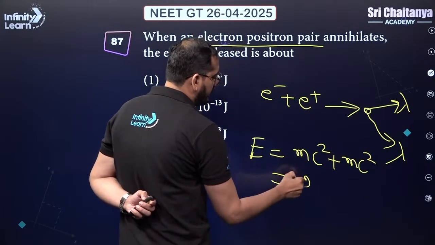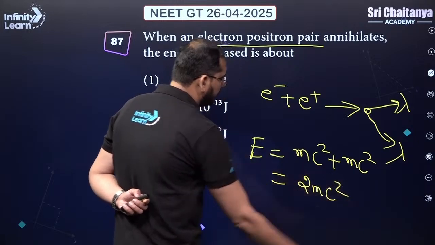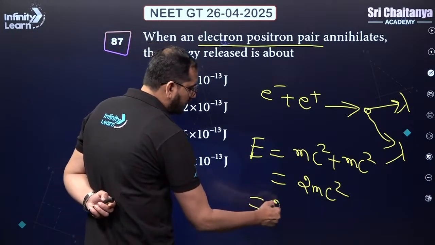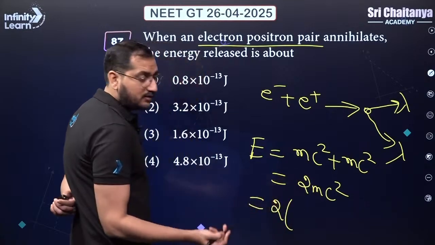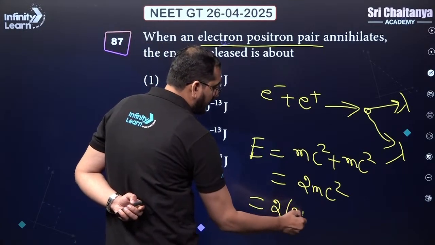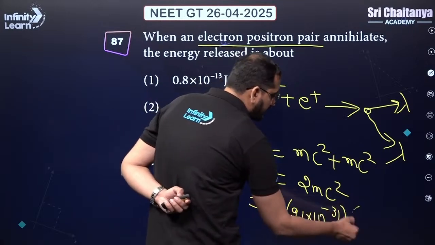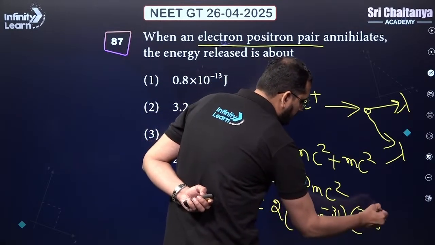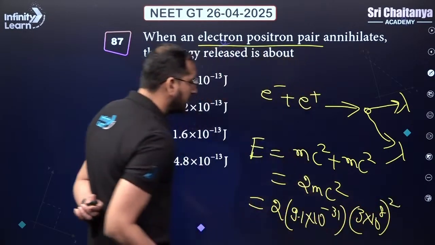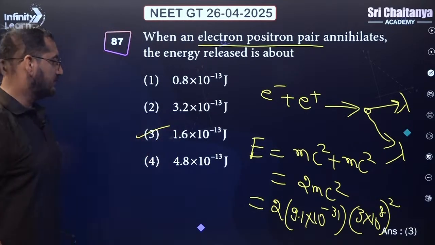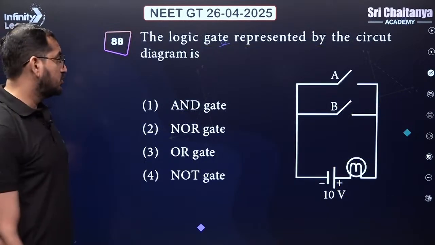They both have the same mass, so we can directly add them. That will be equal to 2mc square. Here we should know the value of the mass of electron, that is 9.1 into 10 power minus 31 kg. C I will put as 3 into 10 power 8 meter per second, whole square. Do some calculation, get the answer. The third one will be the correct one. Let's go ahead to our next question.